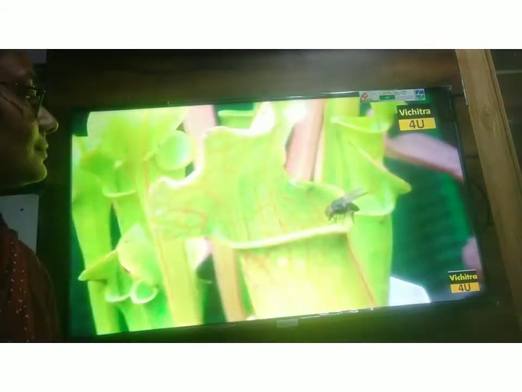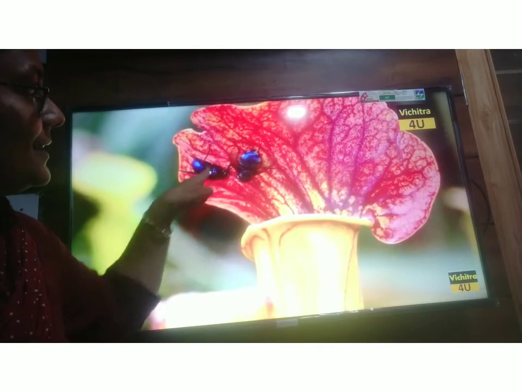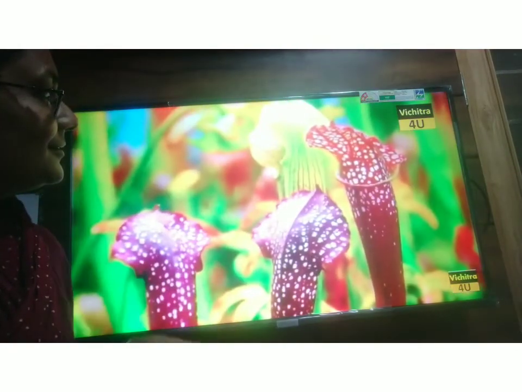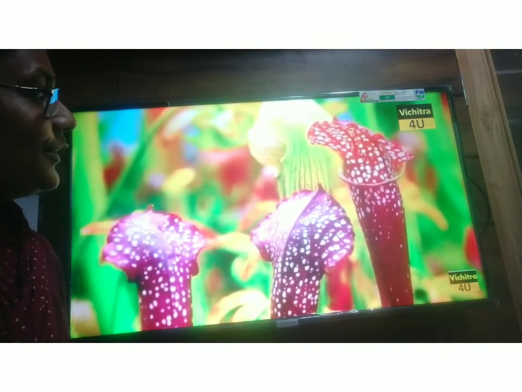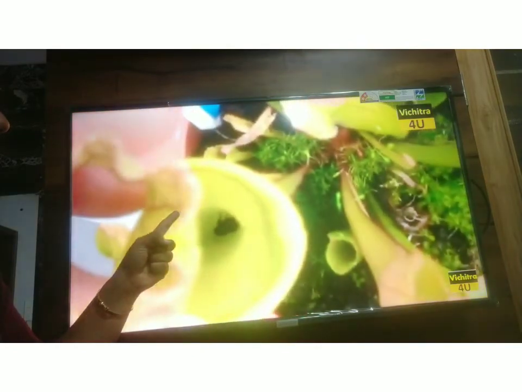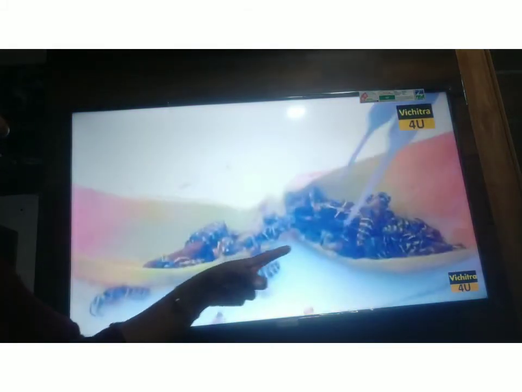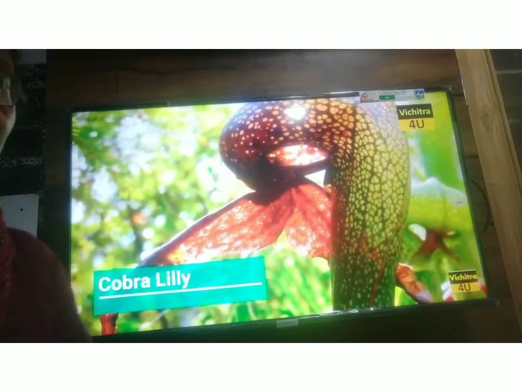So let's see. You can see the insect is going inside, and this is the lid. It's looking so beautiful. Here the insect goes inside, and now it started digesting inside. Here this lid does not allow it to go out. Here we have cut the plant, so you can see the digested insects are inside.